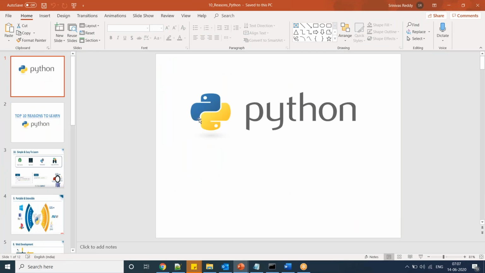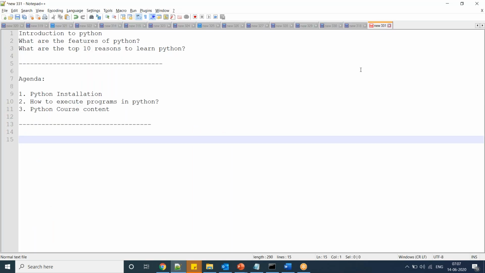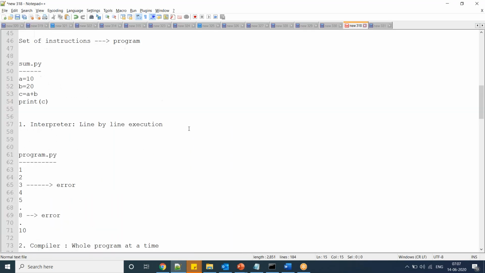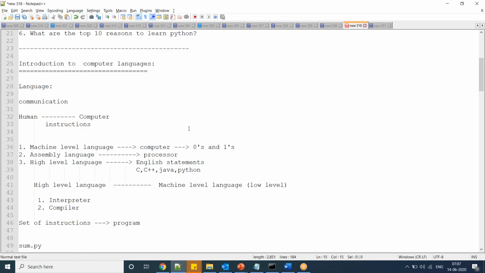So what is Python? Python is one of the high level programming languages. Here the purpose of language is communication. So here a human is interacting with the computer by passing instructions. Computer languages fall into three categories: machine level language, assembly language, and high level language. Machine level language is the computer understandable language, which is zeros and ones.